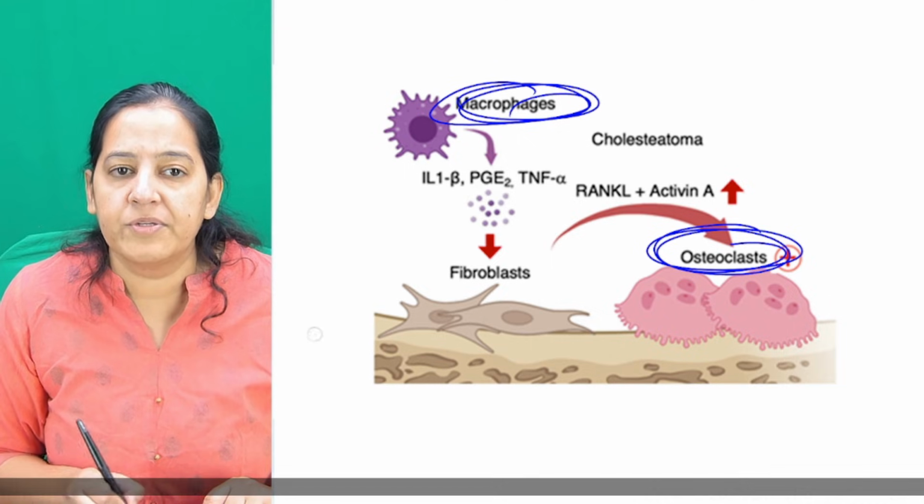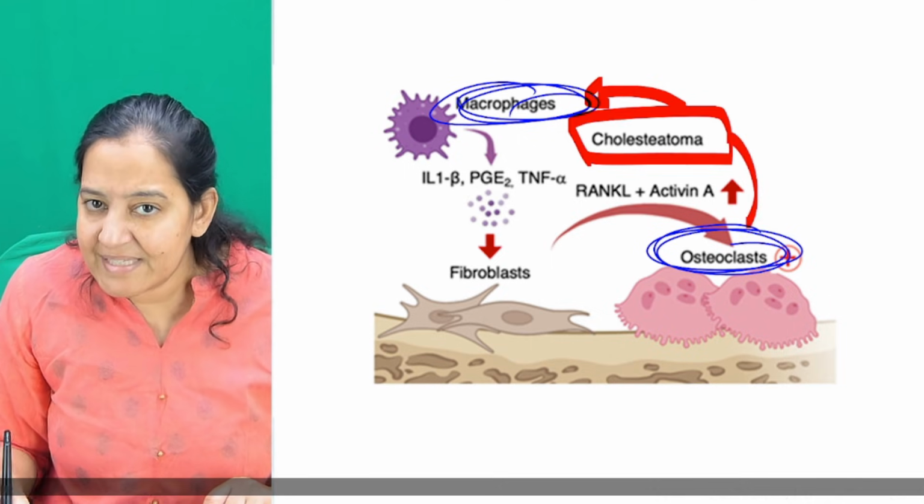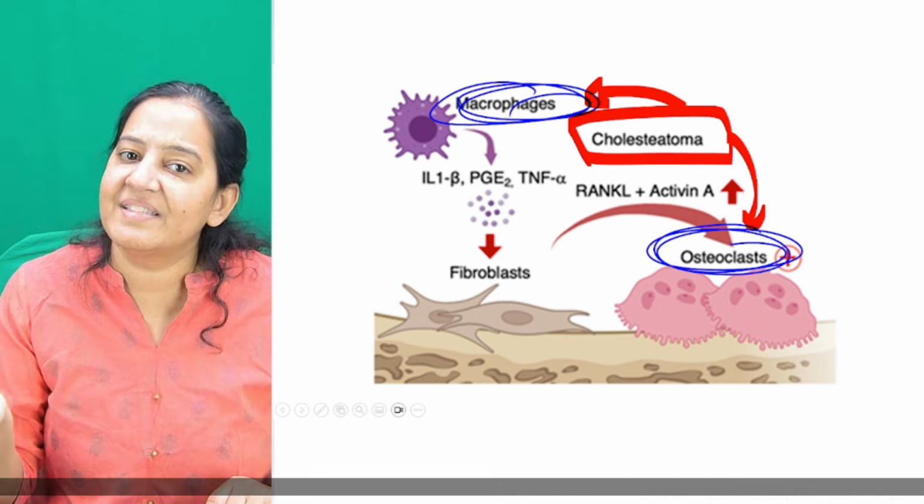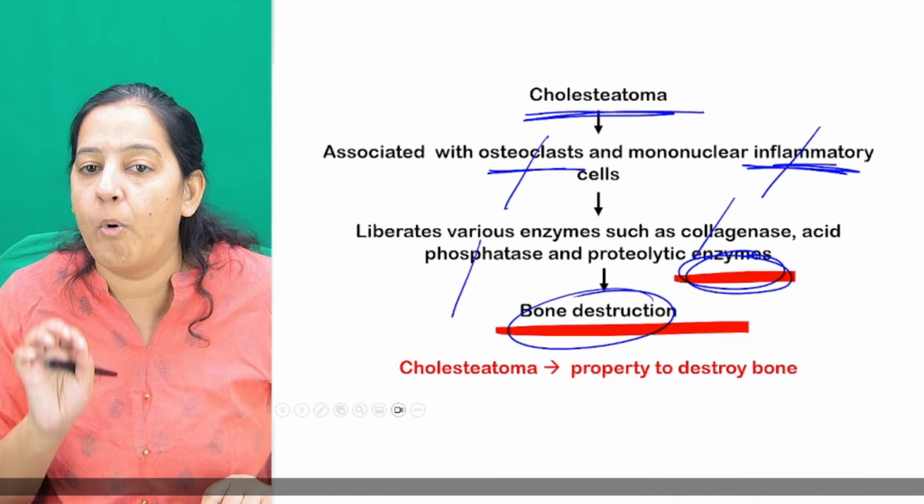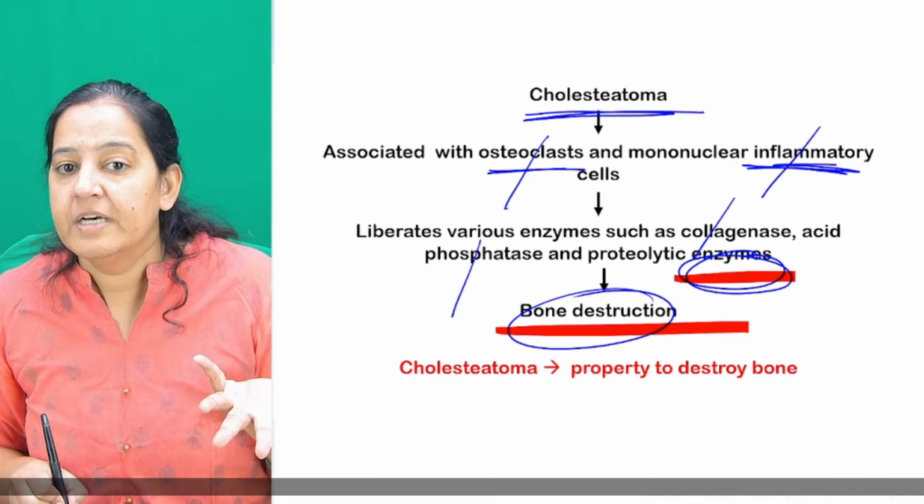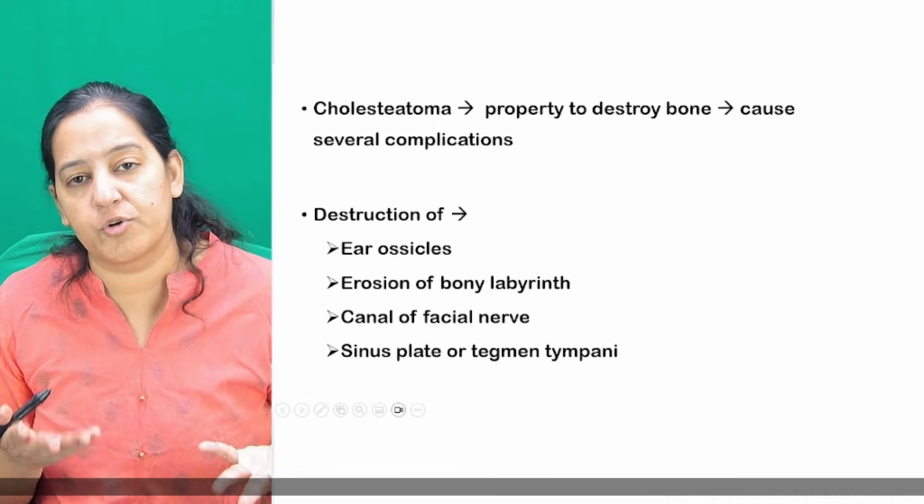So whenever there is a cholesteatoma, it produces inflammatory cells and osteoclasts. The inflammatory cells and osteoclasts produce various enzymes, and these enzymes have bone destructive property. So that's why cholesteatoma has a property to destroy. This is how cholesteatoma destroys bone.